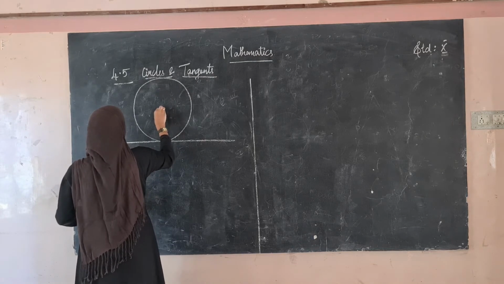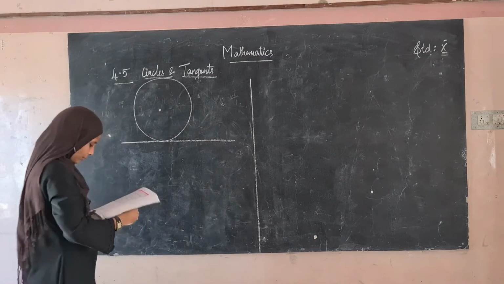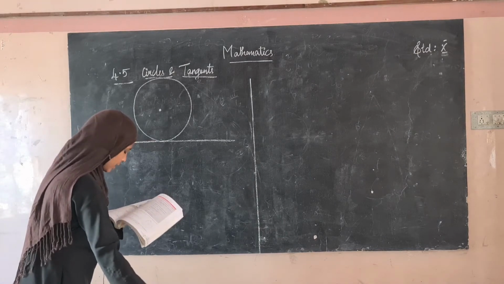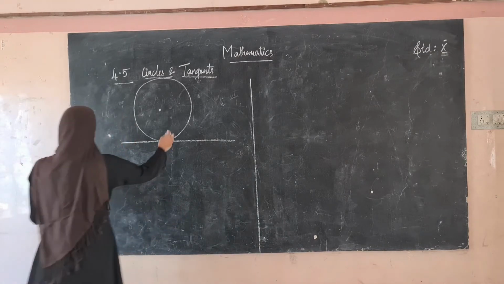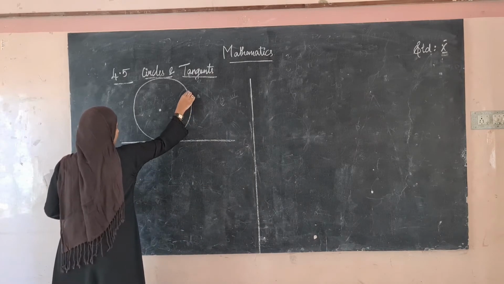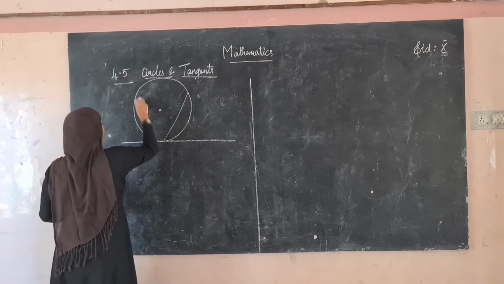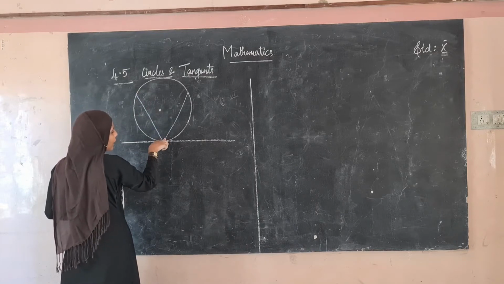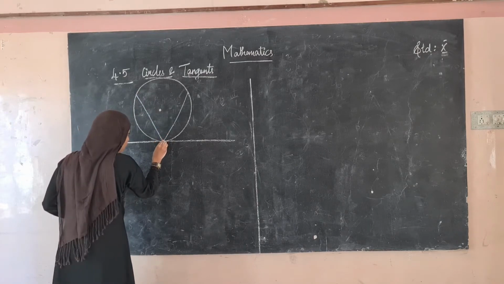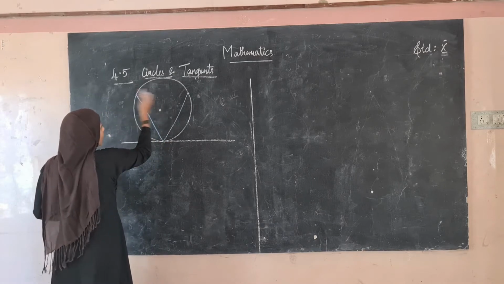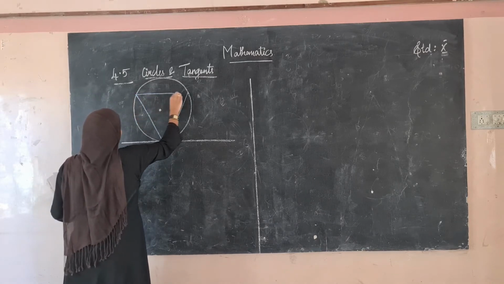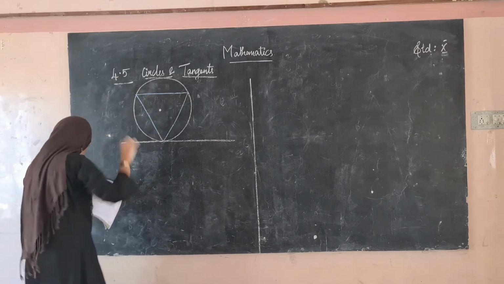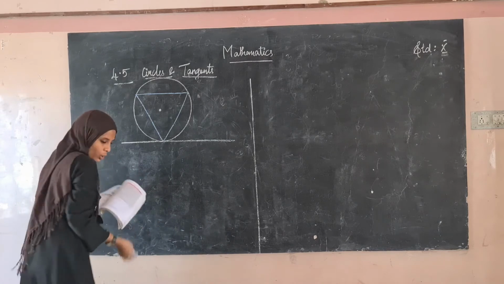Okay, so this is the center. They are drawing a chord here, from here to here, and another chord. If this is the point where the chord meets the tangent, from that point they are drawing another chord. Then what are they doing? They are joining the two points, the chord's other points, those two points they are joining.